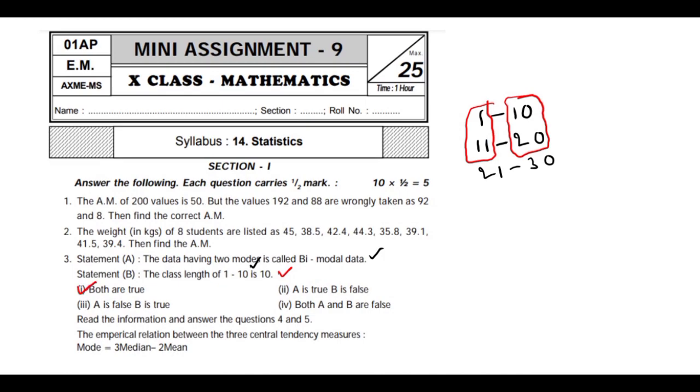And the next question is here. Read the information and answer questions 4 and 5. The empirical relation between the three central tendency measures: mode is equal to 3 median minus 2 mean. Okay, so mode is equal to 3 median minus 2 mean. This is a very important formula. So we will discuss the question on this.